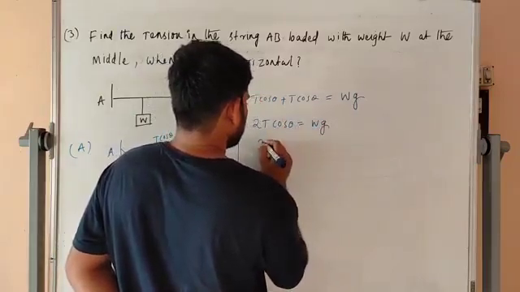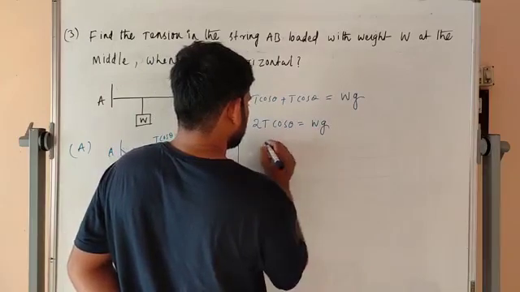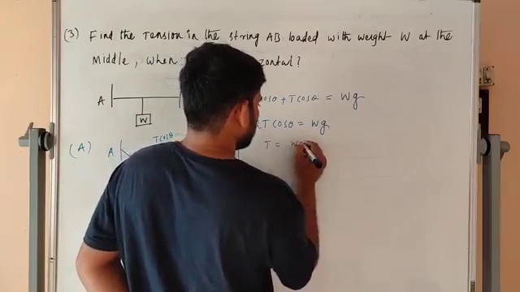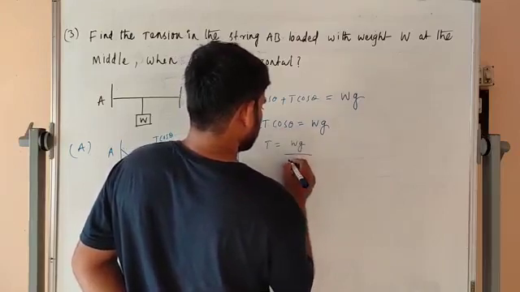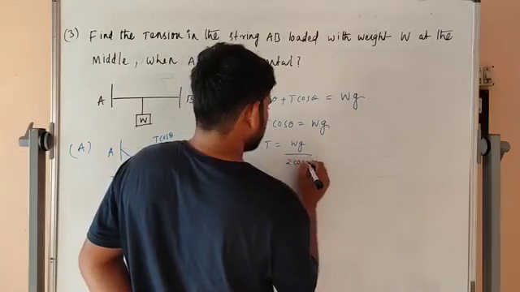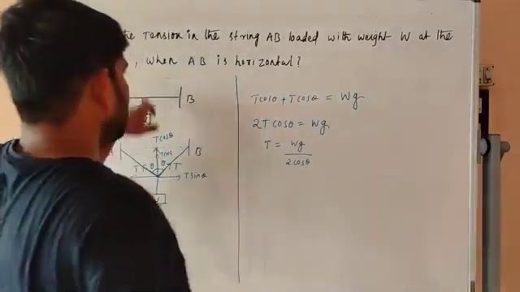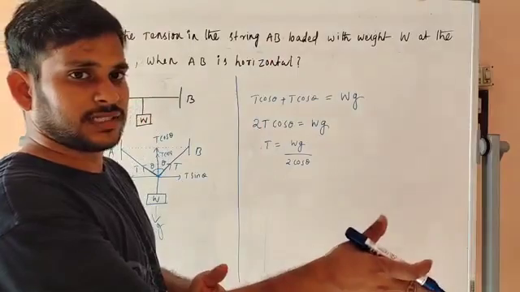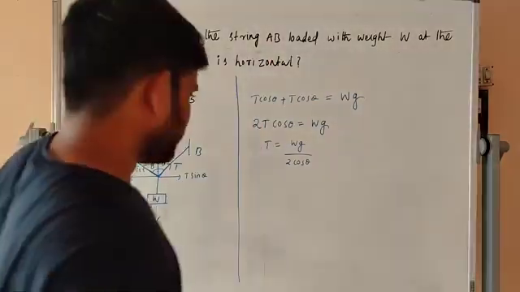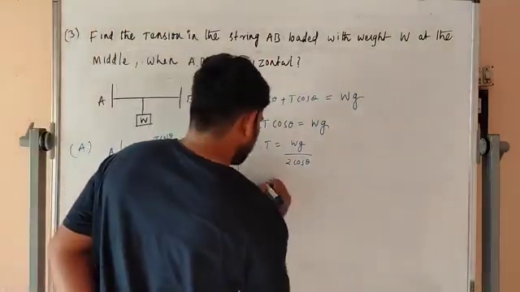So T is equal to Wg by 2 cos theta. The mention is when AB is horizontal. Horizontal is nothing but theta equal to 90 degrees. Okay, we have to substitute here.